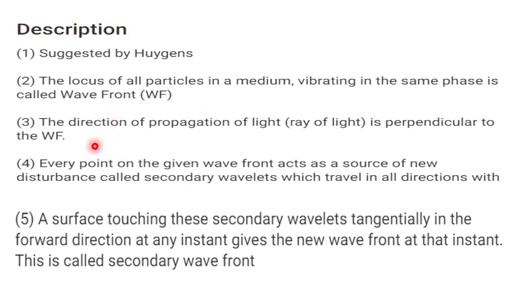In the direction of propagation, light is always perpendicular to the wavefront. Every point on the given wavefront acts like a source of a new disturbance called a secondary wavelet, which travels in all directions. This is the second point of Huygens' description: a surface touching these secondary wavelets tangentially in the forward direction at any instant gives the new wavefront at that instant. This is called the secondary wavefront.